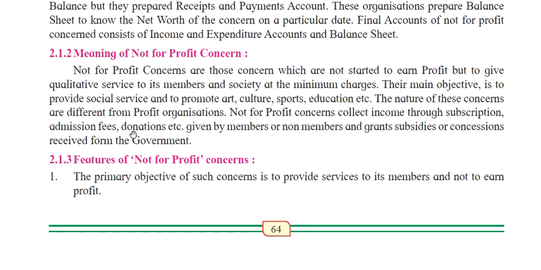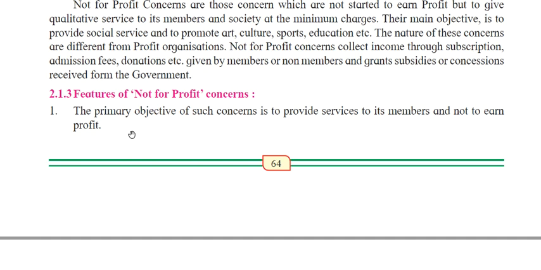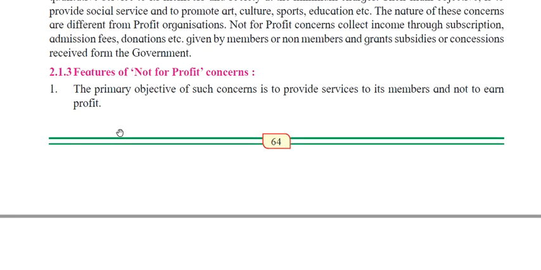Next we'll see what are the features of not for profit concerns. The first feature is that the primary object of such a concern is to provide services to its members and not to earn profit.